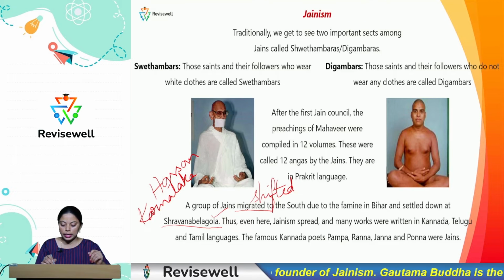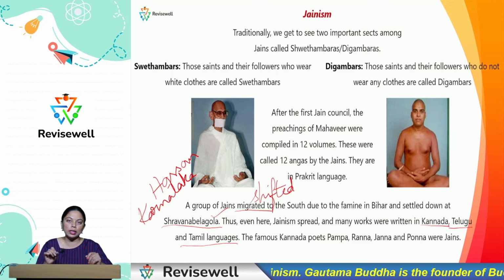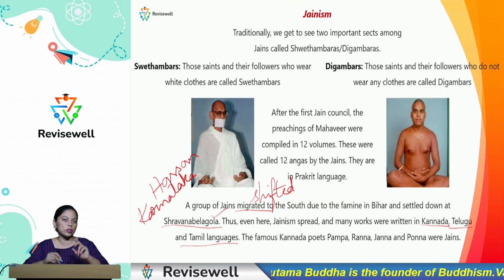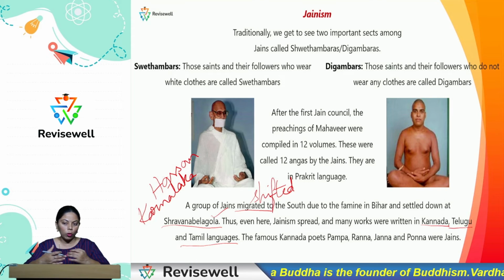Thus even here Jainism spread and many works were written in Kannada, Telugu and Tamil languages. So people got to know about the preachings of Vardhaman Mahavira. They also got attracted towards his teachings because they were simple as well as very meaningful.